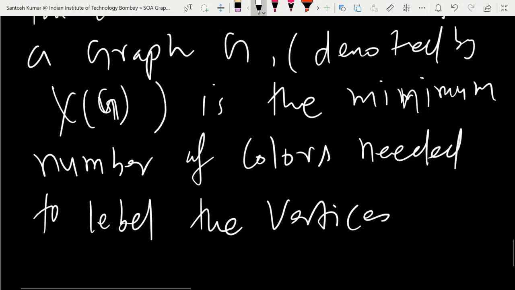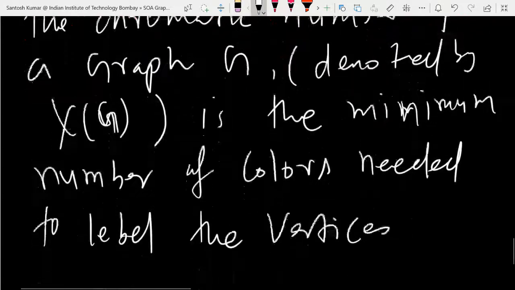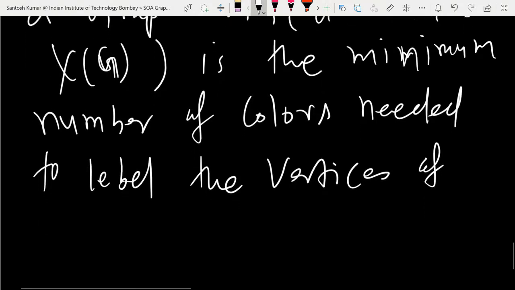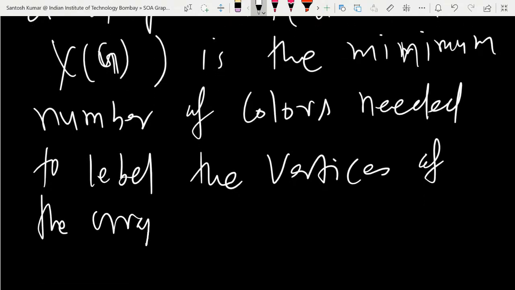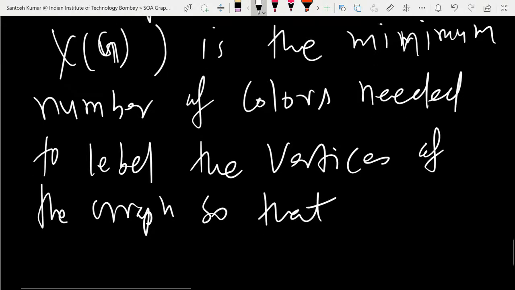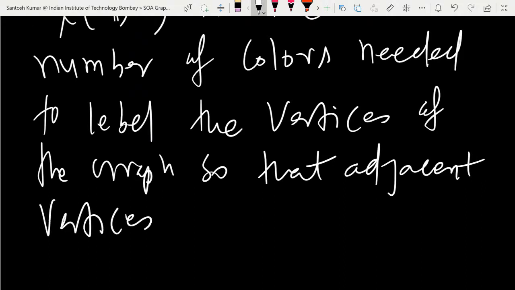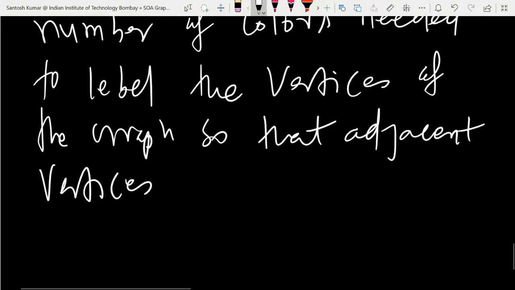So chromatic number is the minimum number of colors needed to label the vertices of the graph so that adjacent vertices receive different colors.